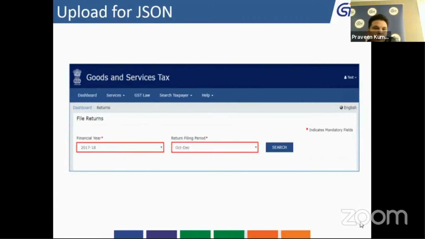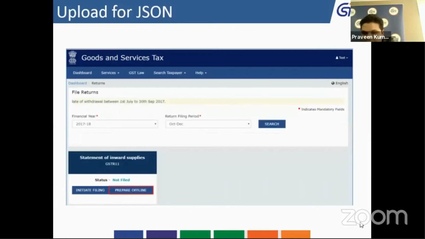So this particular screen will appear. You have to select the financial year and the return filing period for which you created that Excel and JSON file some time back. Now here you click on the search button. There is a prepare offline option highlighted on this screen. You have to click on that prepare offline.